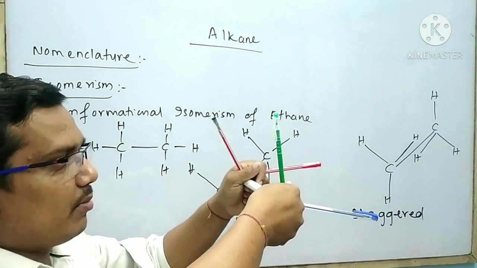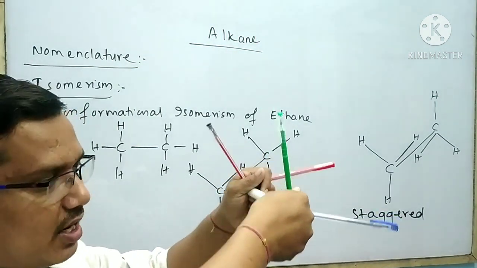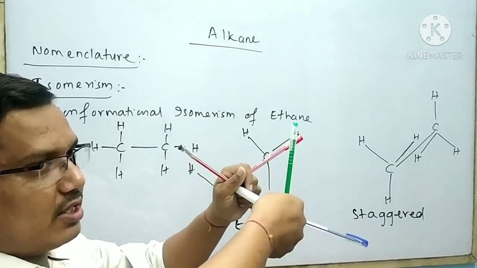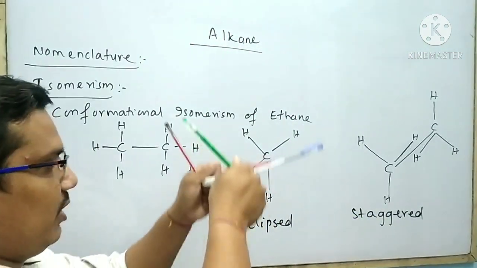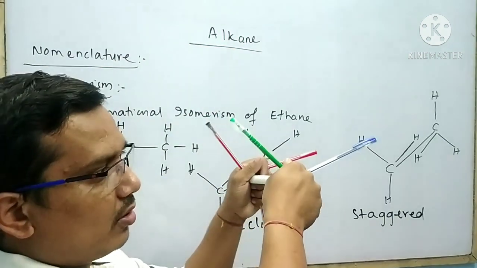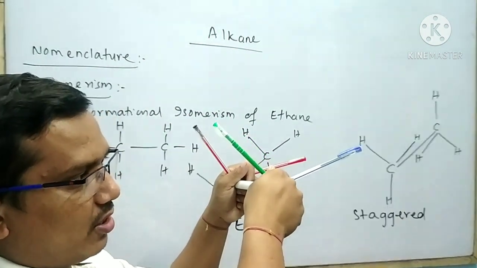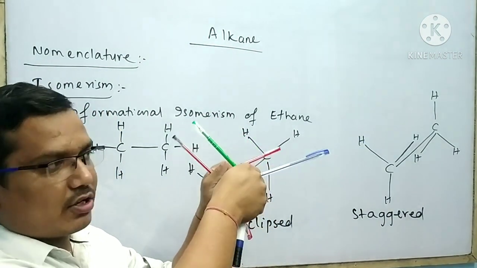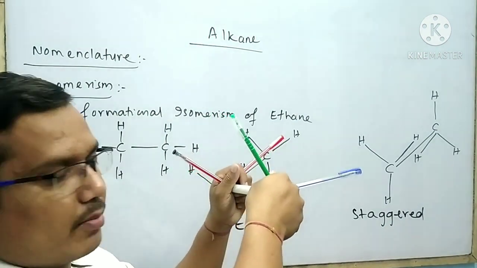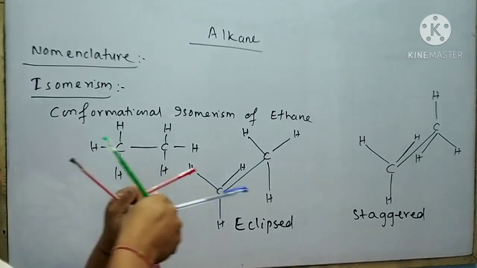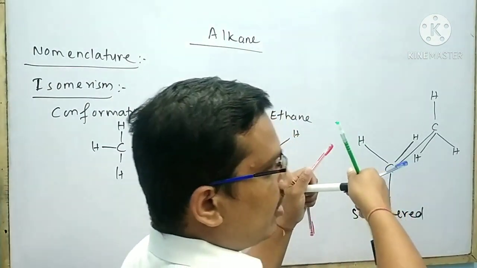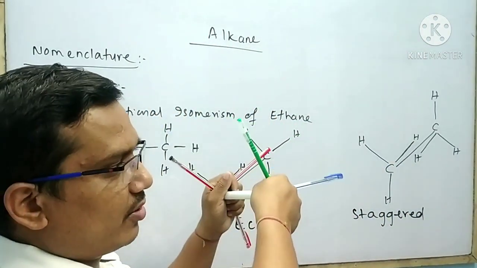But in staggered conformational isomer, due to maximum distance, there is minimum repulsion. So, eclipsed isomer is less stable than staggered conformational isomer.